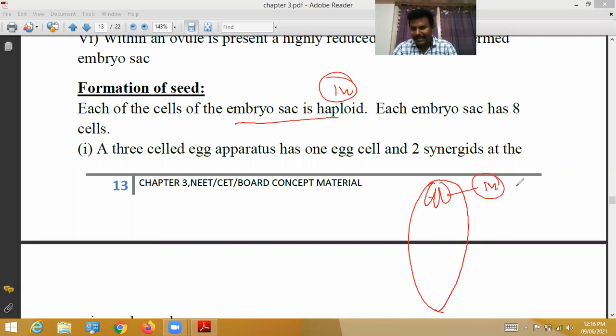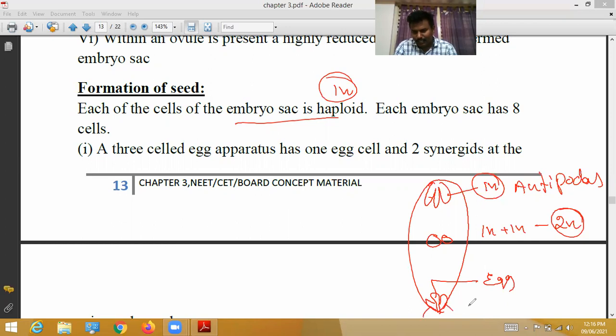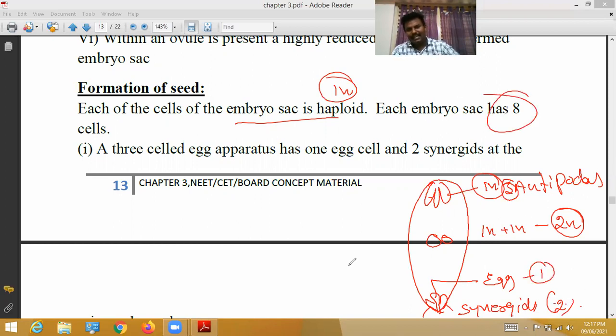There are 3 haploid antipodals. Then two polar nuclei, which together are called the diploid secondary nucleus. In the middle is the egg cell, and these two are called synergids. Synergids are 2. So 3 antipodals, 3 plus 2 is 5, 5 plus 1 is 6, 6 plus 2 is 8. Totally 8 cells are present.